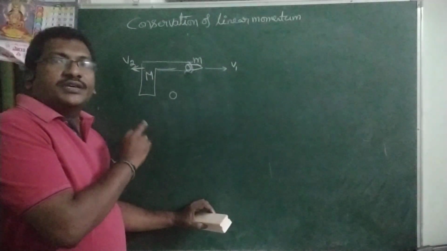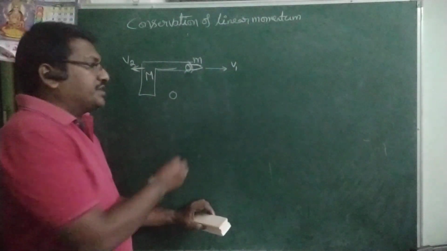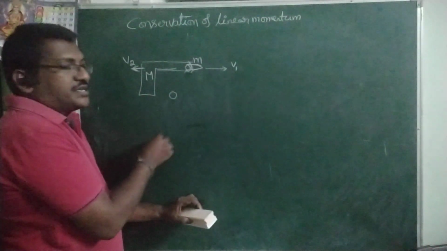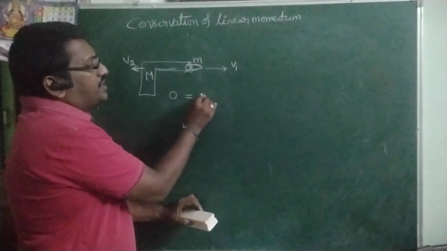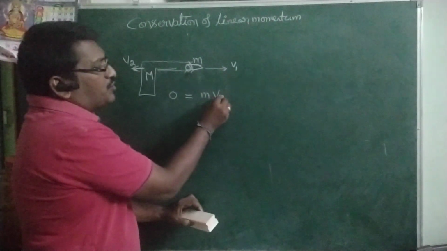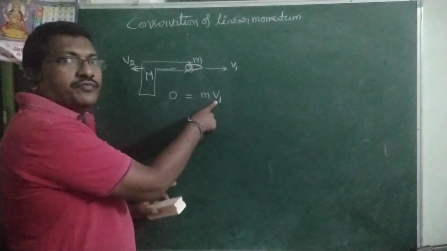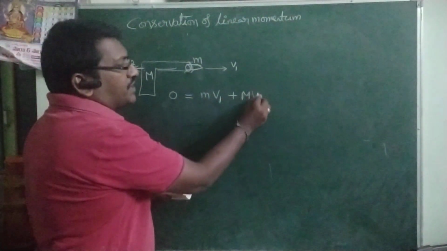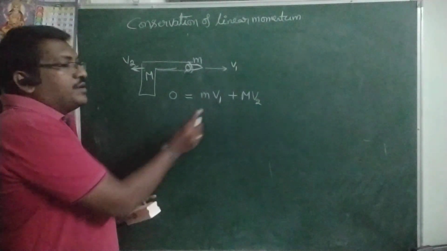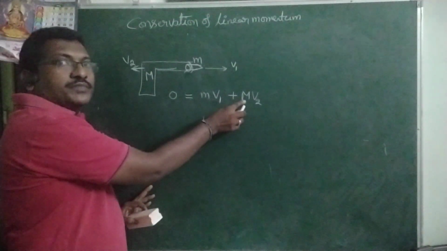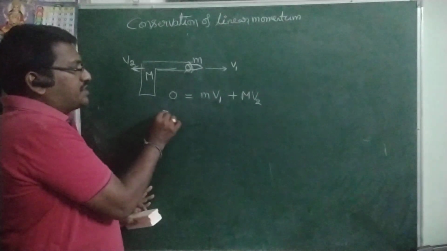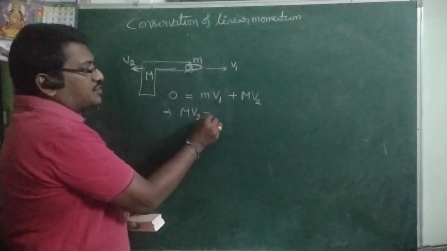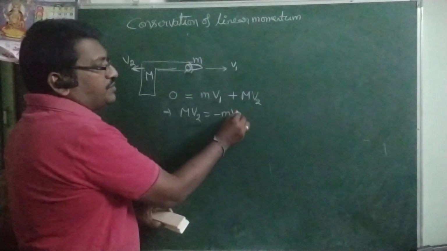Momentum before firing is equal to momentum after firing. What is the momentum before firing? 0, because both are at rest. After firing, the bullet is moving with some velocity. That is why the momentum of the bullet m into v1 plus momentum of the gun, mass M into its velocity v2. So M into v2 is equal to minus m into v1.